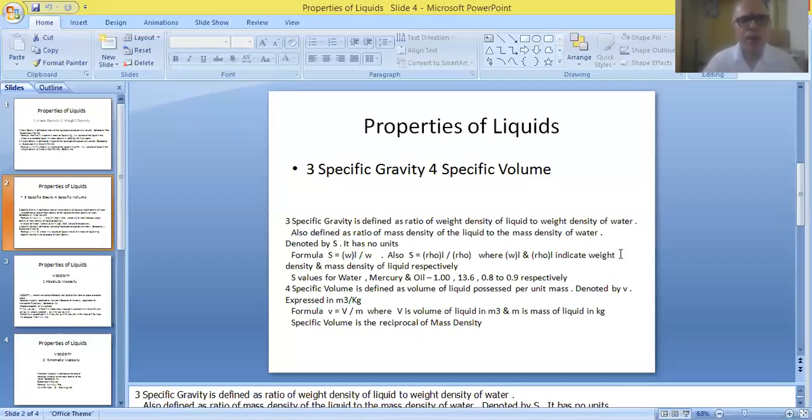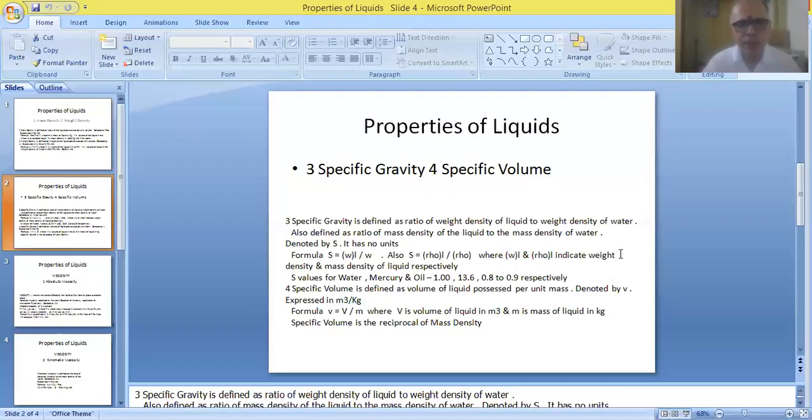So it is written as WL by W. It can be written as rho L by rho. So you use any one of these formulas, you will be in a position to get the value of the specific gravity. So two formulas are available, that is WL by W and rho L by rho. WL is used for indicating the weight density of liquid.